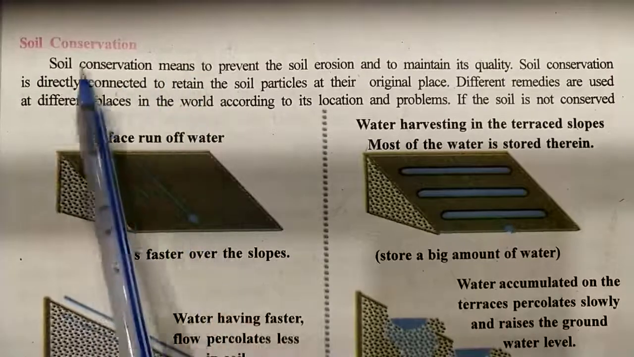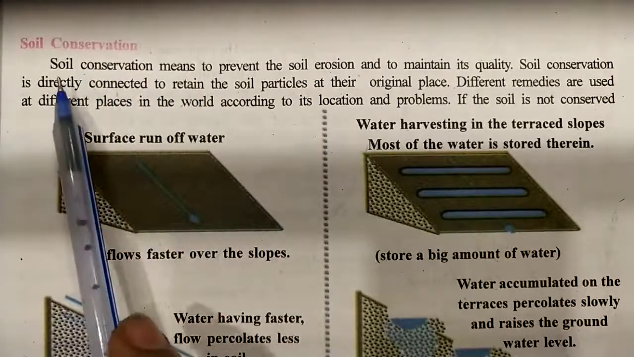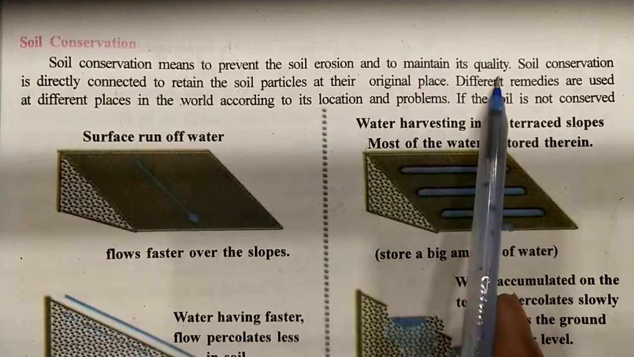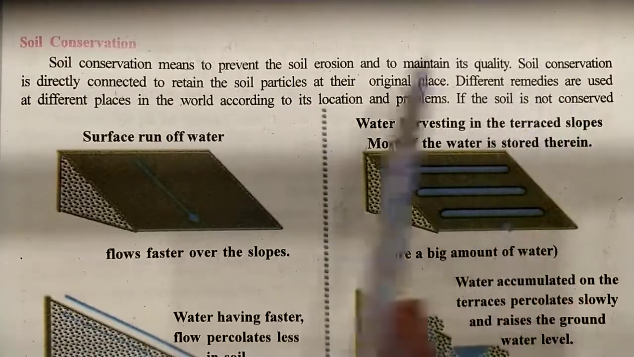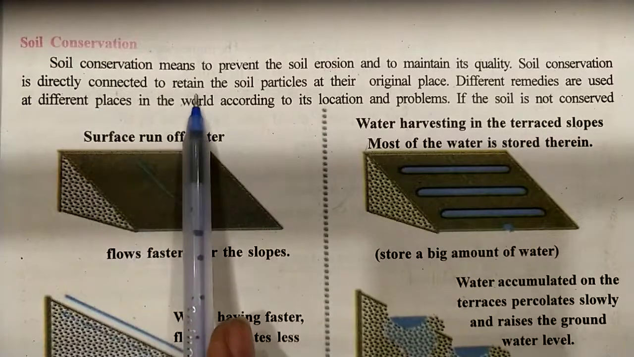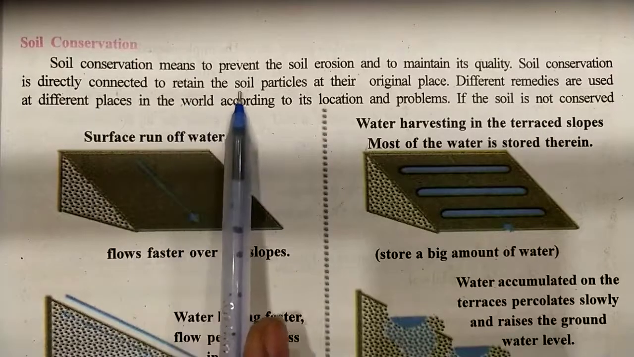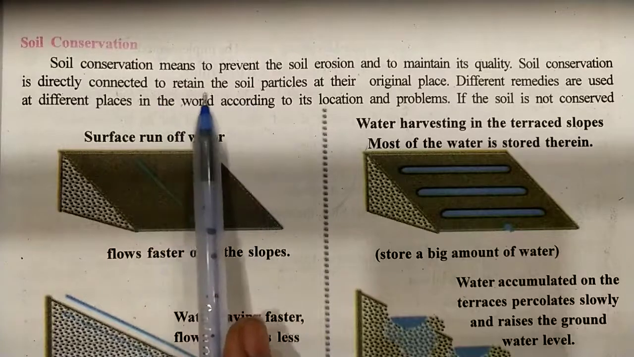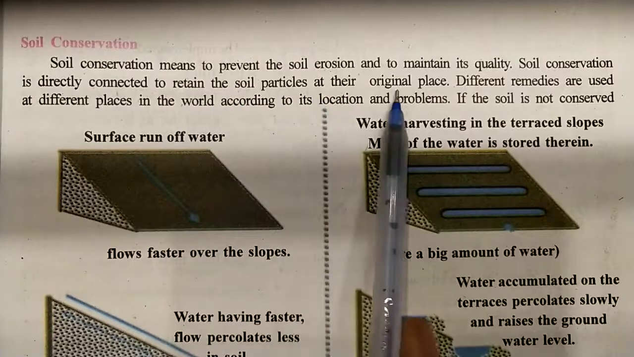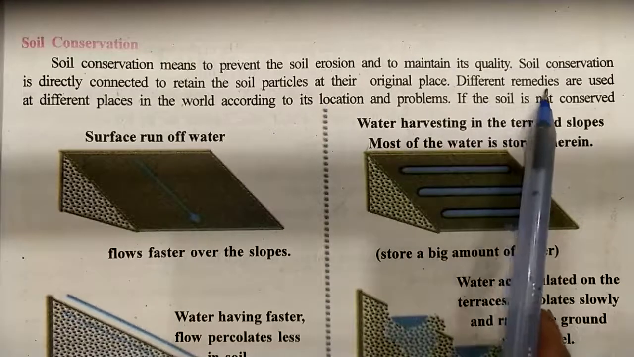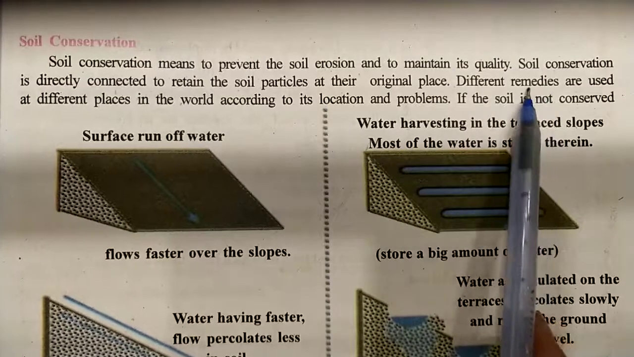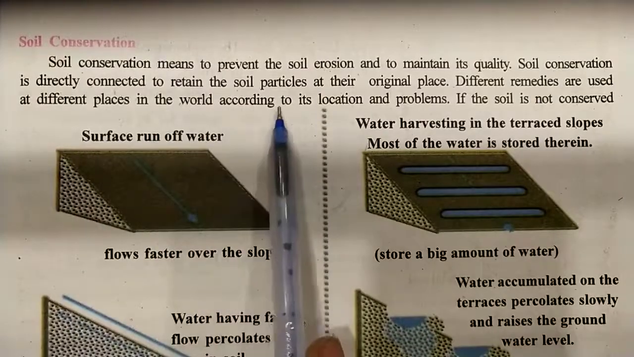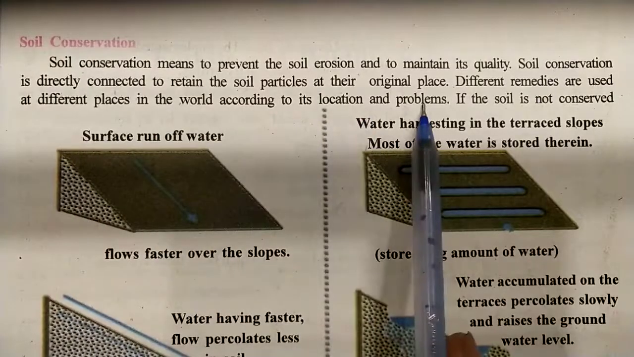Soil conservation. Conservation means protection. Soil conservation means to prevent the soil erosion and to maintain its quality. Soil conservation is directly connected to retaining the uppermost particles of the uppermost layer of the soil, to retain the soil particles at their original place.